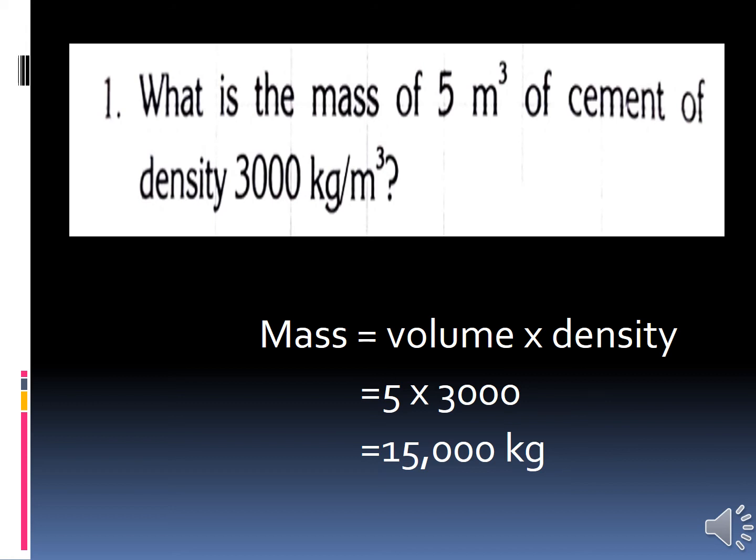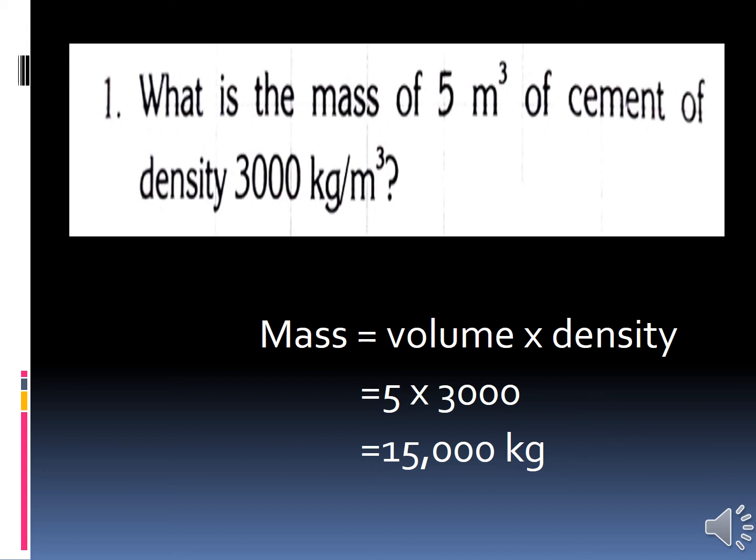In the question itself, they had given the volume. What is the volume? 5 meter cube. And what about density? 3000 kilogram per meter cube. By multiplying 3000 and 5, 5 3s are 15 and we have 3 zeros.